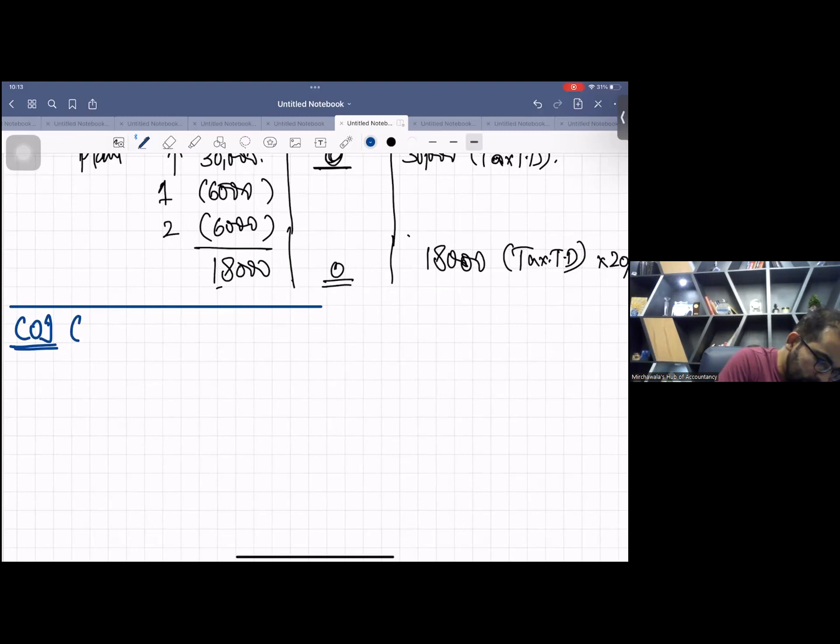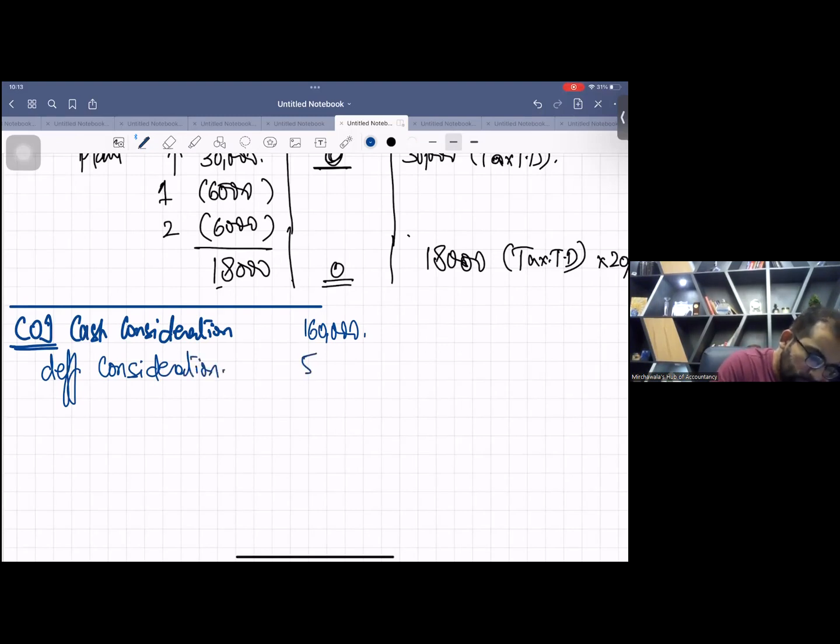Cost of investment. The first one is cash consideration. I think 160,000 is your cash consideration. Then we have deferred consideration. Deferred consideration was 50,000, my dear students. So this makes 210,000 your cost of investment. I have already taught you this.